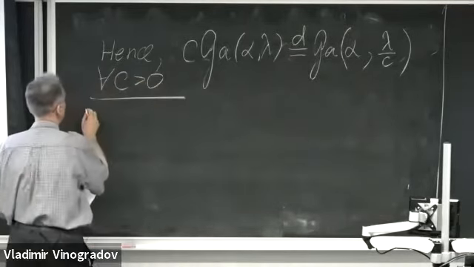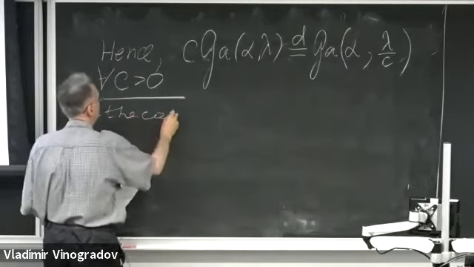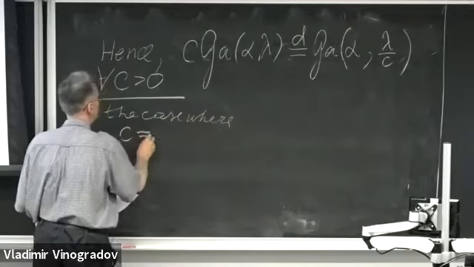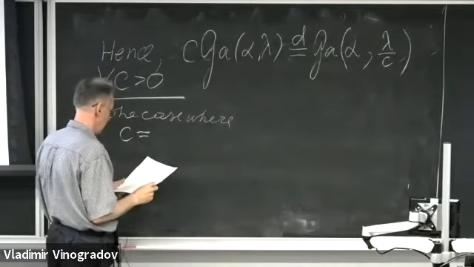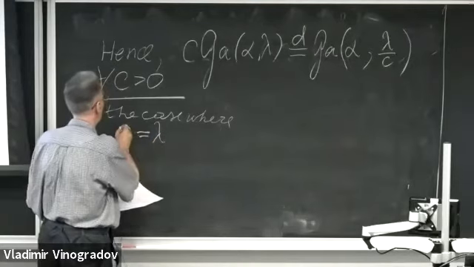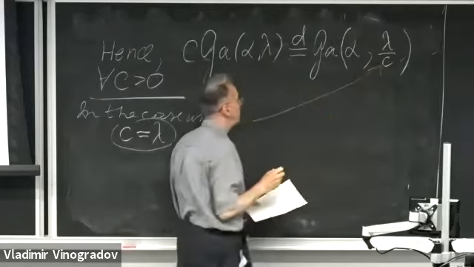Now, in the case where I choose c equal to lambda, lambda over c becomes 1.